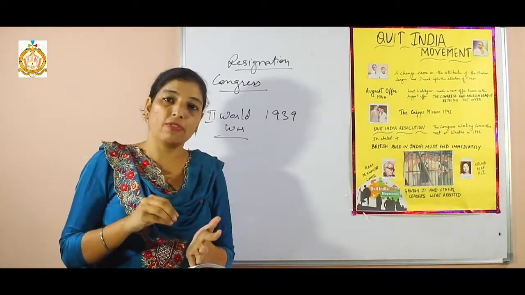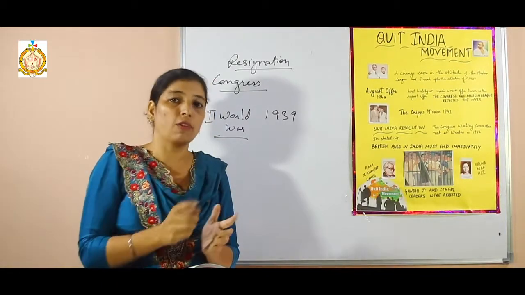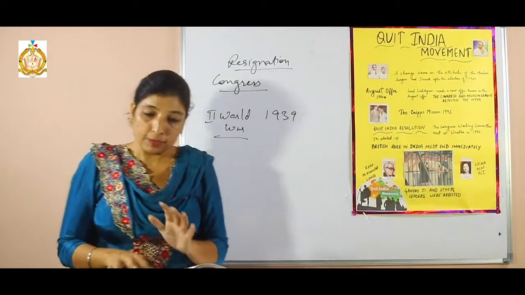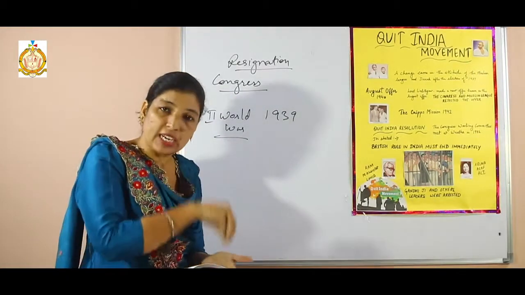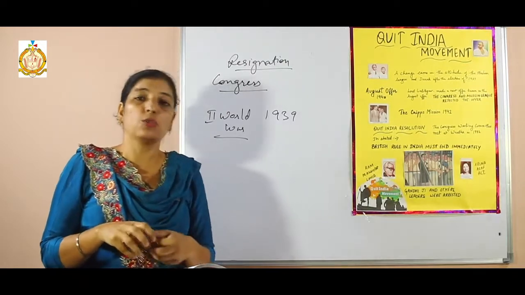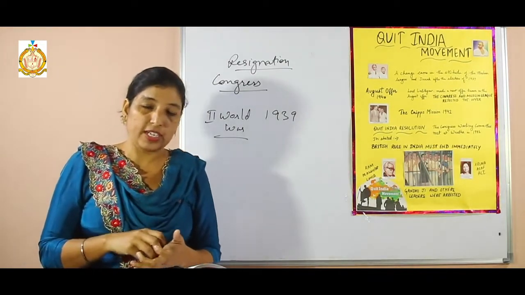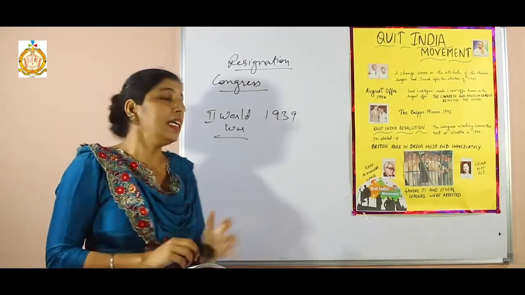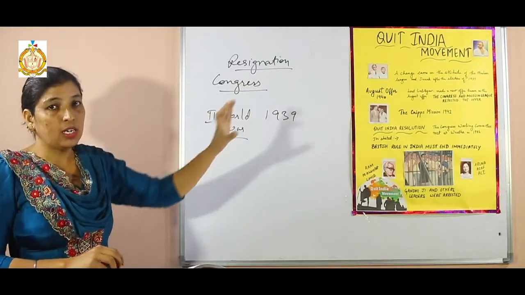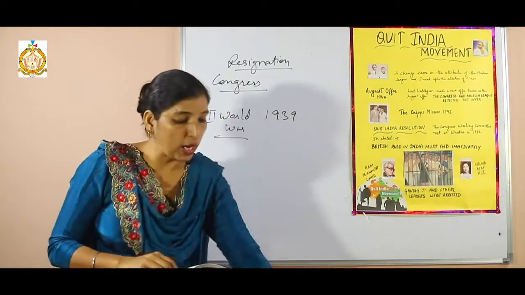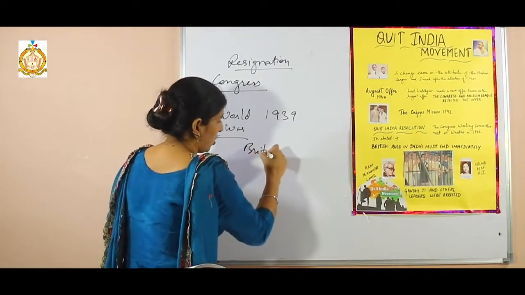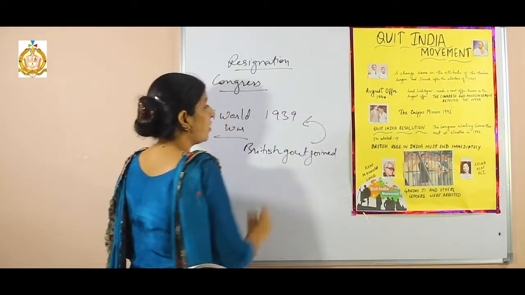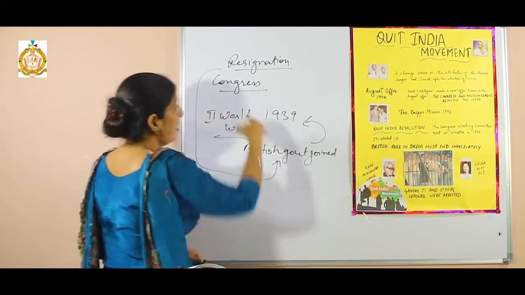Britain and France were both allies of Poland, and they went to the help of Poland in this war. But what happened was that the British government of India, meaning the Indian government which was ruled by the British, immediately joined this war of 1939 without consulting the Indian National Congress. Clear? The British government joined the war without taking the consultation of Congress.